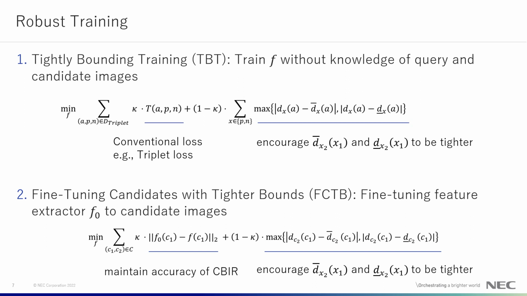bounds of distance. One is training of a general feature extractor without knowledge of query and candidate images. This is called tightly bounding training, TBT. The other is fine-tuning of a feature extractor to given candidate images. This is called fine-tuning candidates with tighter bounds, FCTB. These objective functions increase the number of inputs that satisfy the sufficient conditions.